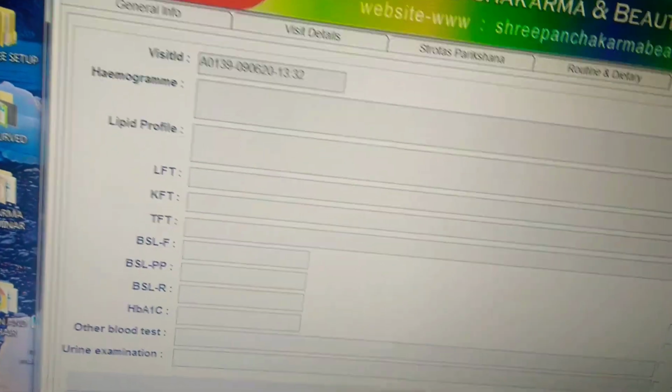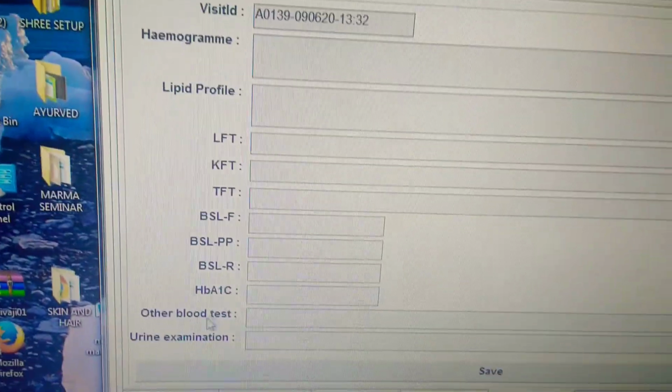Then this is investigation 1. Here all the blood tests are narrated and urine examination. Here you can attach the report from your computer. If reports are saved in your computer, then you can attach them from here.